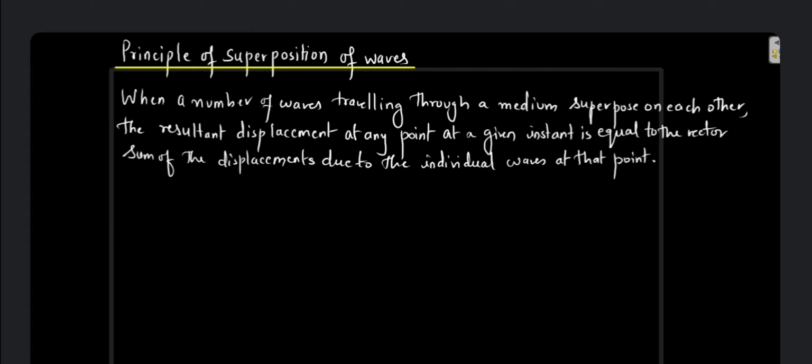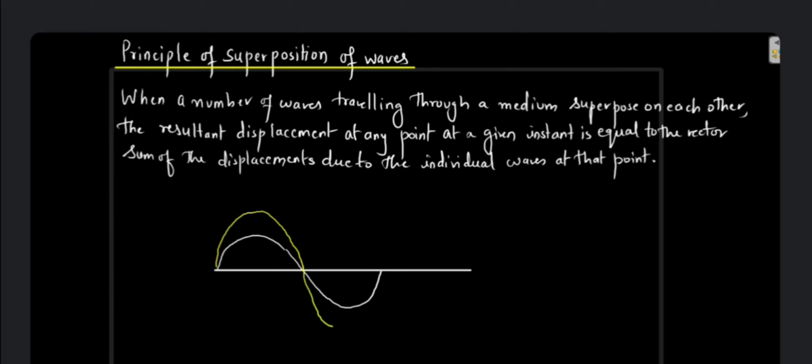So what exactly happens? Suppose we have a particle in a medium. Let's consider two waves. One wave is traveling with amplitude, let's say, y1, and another wave is moving with amplitude y2. There is a particle over here, so this particle will be displaced first by this much amplitude, that is y1, and again by this amplitude, that is y2.